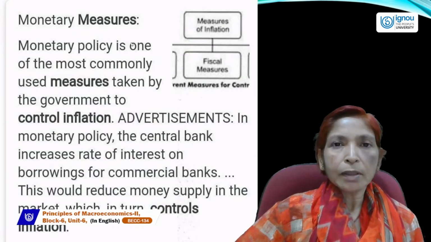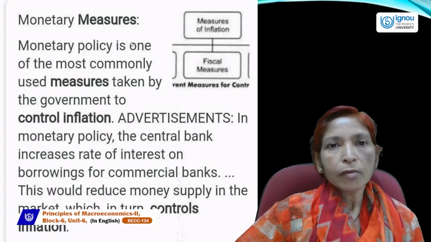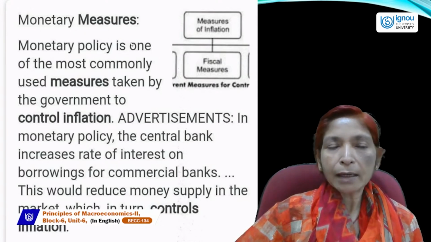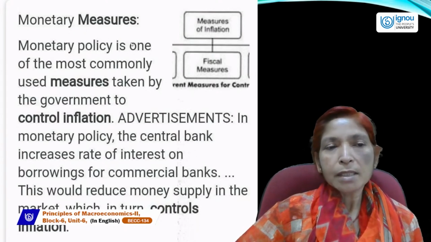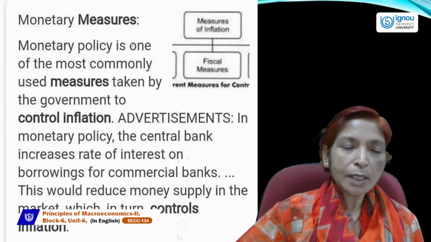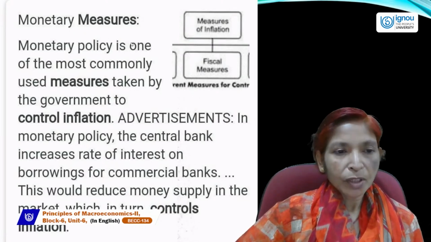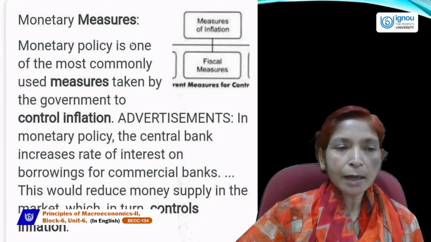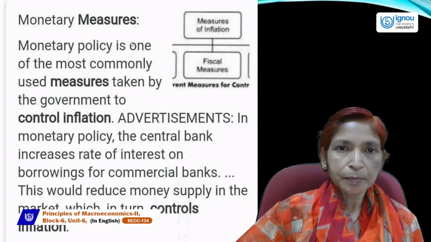quantitative or qualitative measures of monetary policy. In quantitative tools or quantitative measures, RBI uses four main measures. One is bank rate, second is open market operation, third is CRR, means cash reserve ratio, and fourth is SLR, means statutory liquidity ratio. Bank rate, open market operation, CRR, SLR are included in quantitative measures of money supply or inflation.